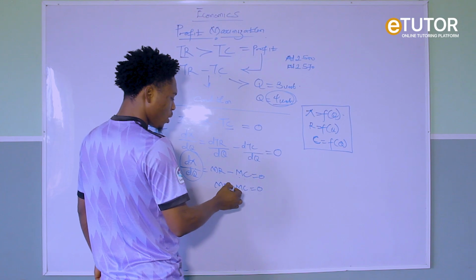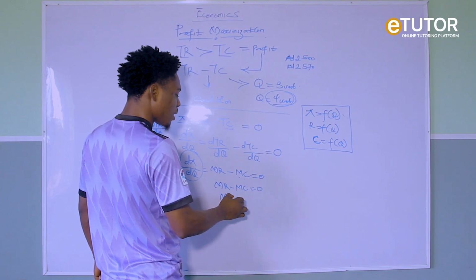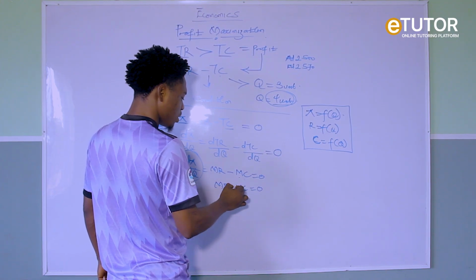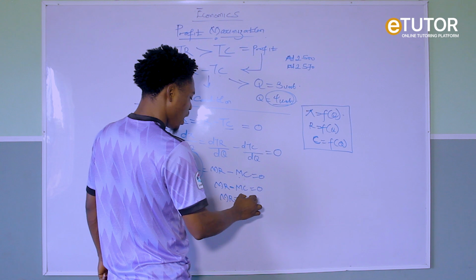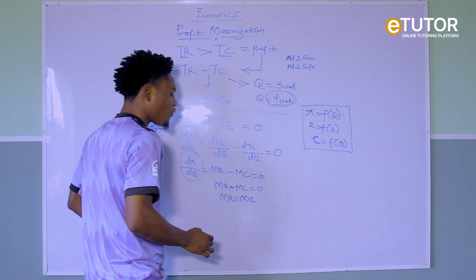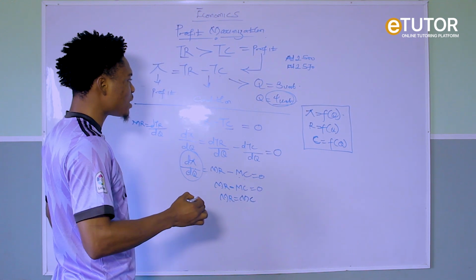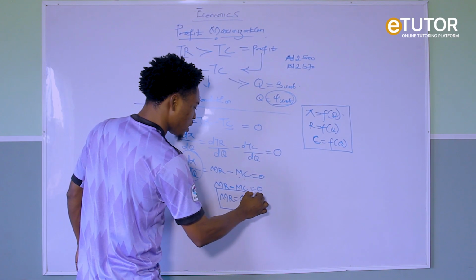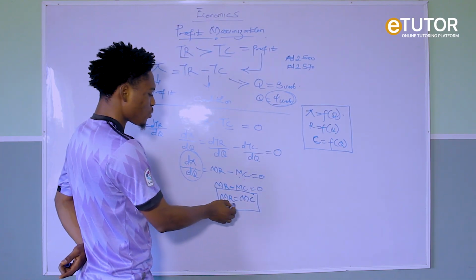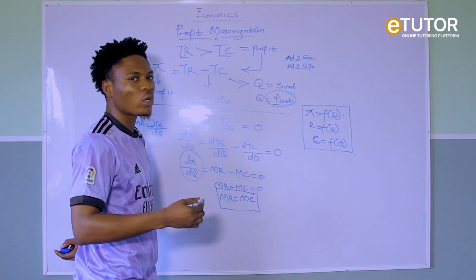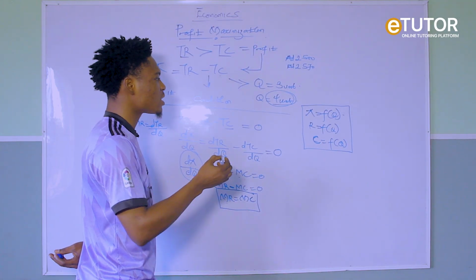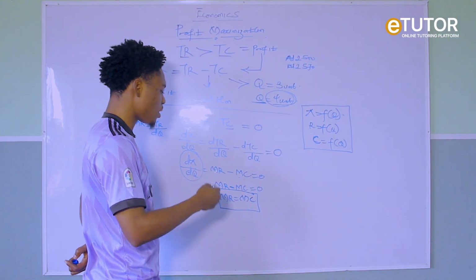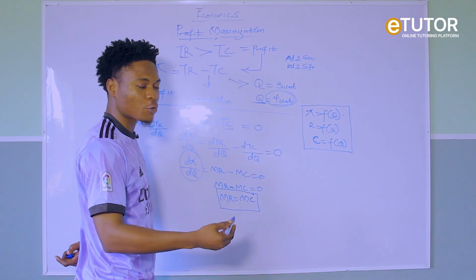So what do we do? We take MC to the other side so that we can have an equation. So we say MR, then this one comes here and changes to MC. So it simply means that to maximize profit, our MR must be equal to our MC. Now this MR equals MC, we do not use it to determine profit, but we use it to determine the quantity that will maximize the highest profit. So we call it the profit maximizing output.